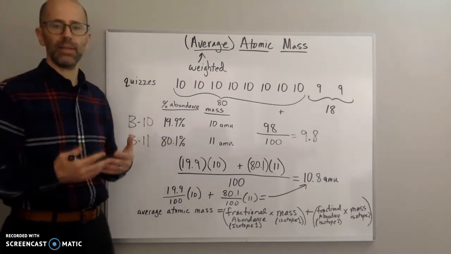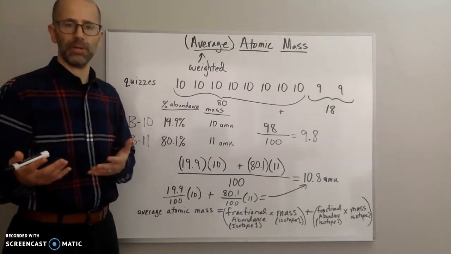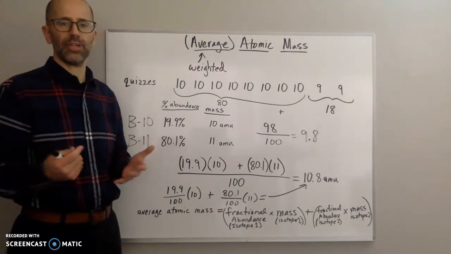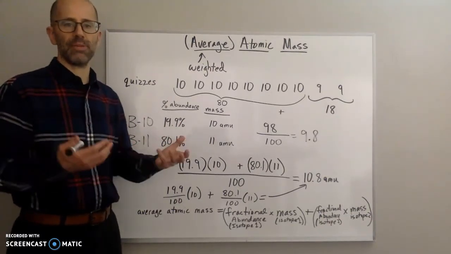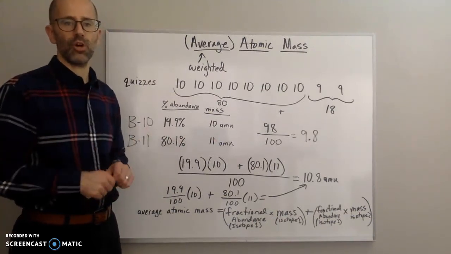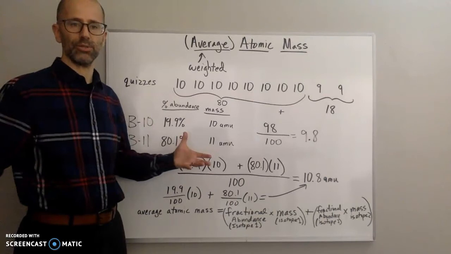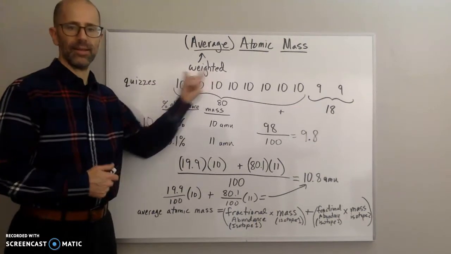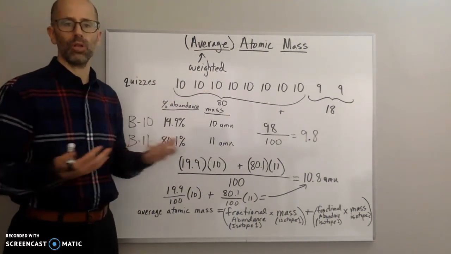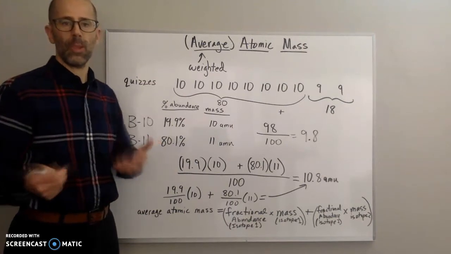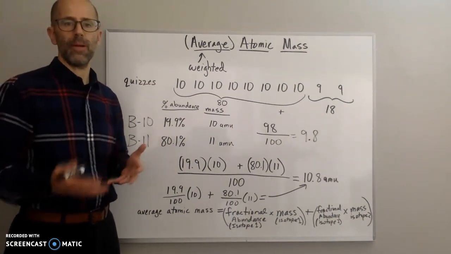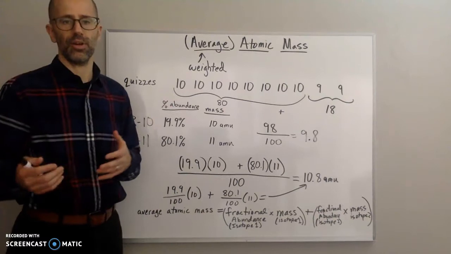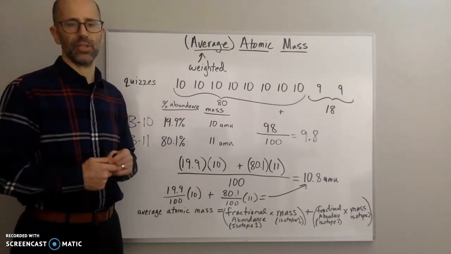So if we're going to talk about the mass of an element, say carbon, then we need to talk about an average, because we need to take into consideration the fact that different carbon atoms have different masses, right? And so that average is going to take into account all of those naturally occurring isotopes. And the reason that it's weighted is because we don't have equal amounts of our isotopes. One isotope tends to be more abundant or more prevalent in nature than other isotopes. So we have to take that into consideration as well.